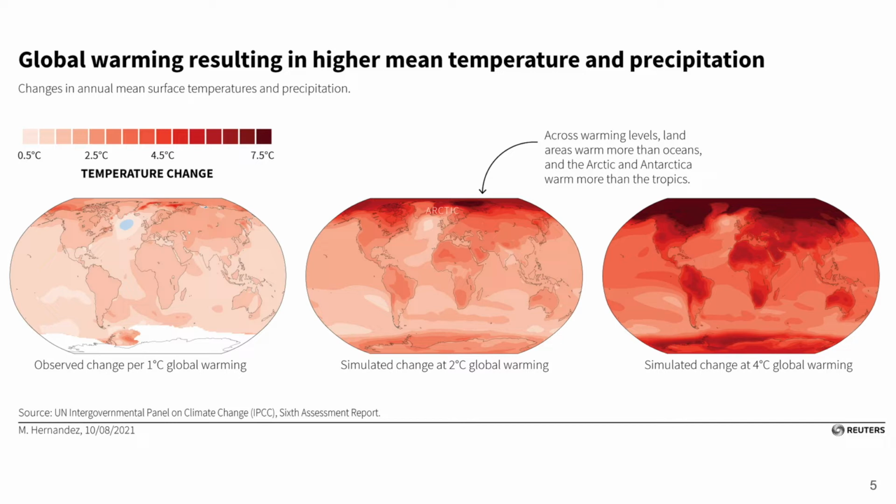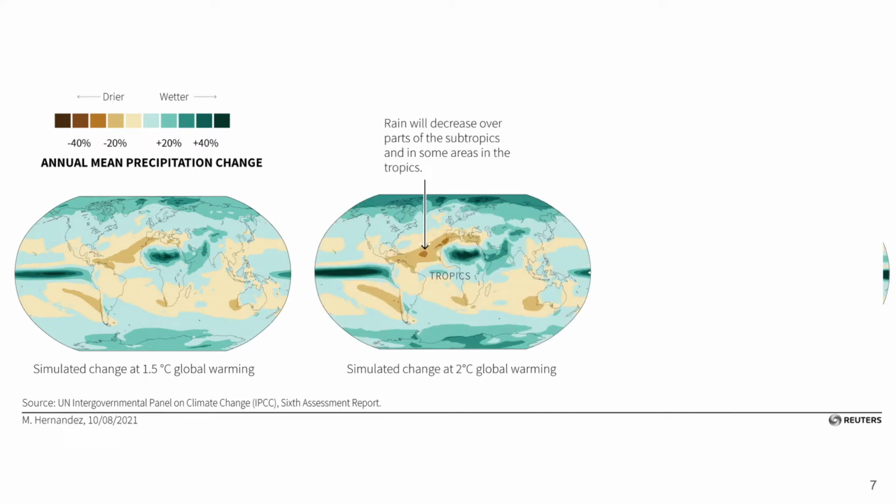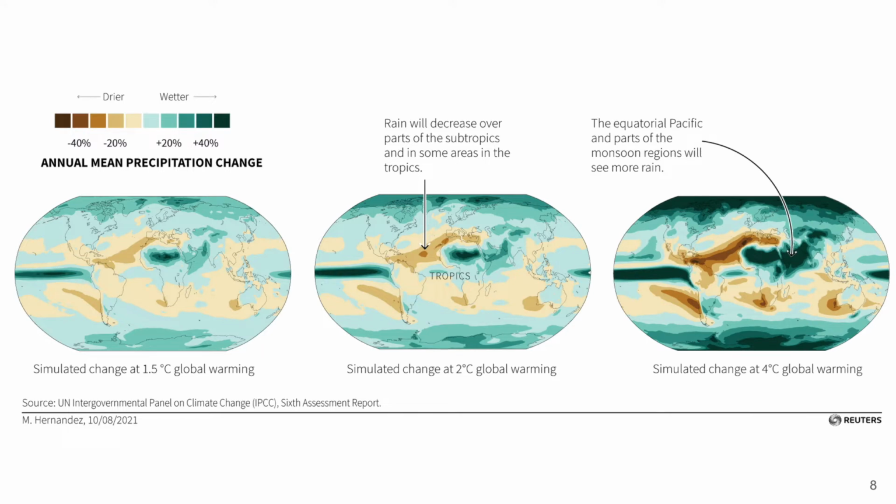In addition to this, you can see the mean precipitation change for 1.5C global warming, where the poles have an increase in the mean precipitation change, whereas areas near the equator are drier. You go to 2C global warming modeled, and you see that around the subtropics it's drier, and the poles have increased in mean precipitation change. And then finally, for 4C global warming, you can see the poles have even higher mean precipitation change, as well as many areas of land that are much drier near the equator.